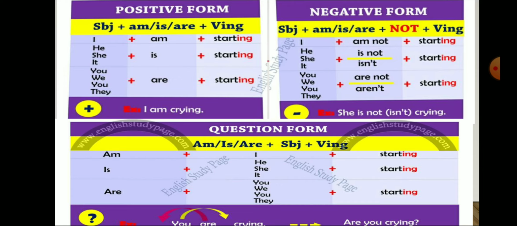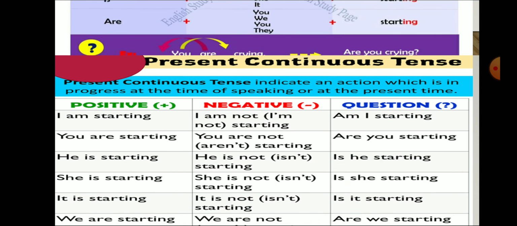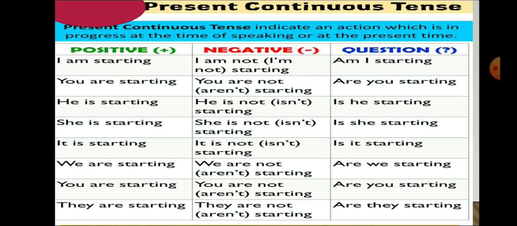So, in present tense, we can see examples where the process is going on and is not completed, so we call it continuous. The present continuous tense indicates an action which is in progress at the time of speaking or at the present time.